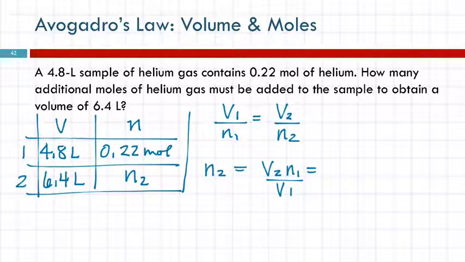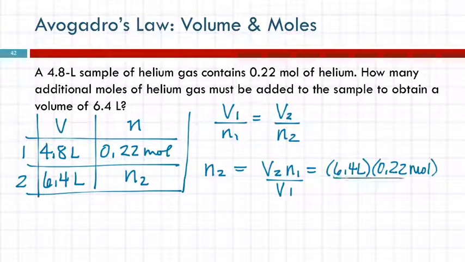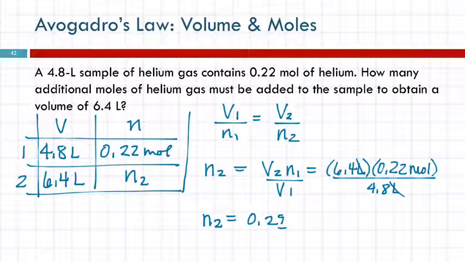Volume 2, 6.4 liters. Amount initially, 0.22 moles. Divided by the initial volume of 4.8 liters. So liters cancel out. 6.4 times 0.22 divided by 4.8. So N2 equals 0.2933 moles.